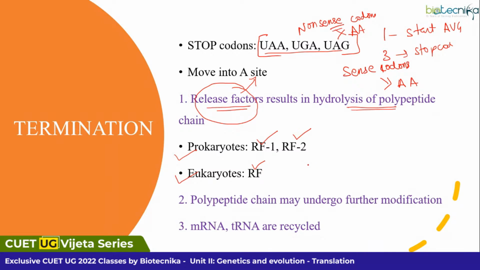So after that, what happens? Your polypeptide chain is released and this polypeptide chain will undergo modification. Why are they undergoing modification? So that they can go for transport. Right. So what is the fate of mRNA, tRNA, ribosomes? All those things will be recycled and can be utilized again. So that is your termination.